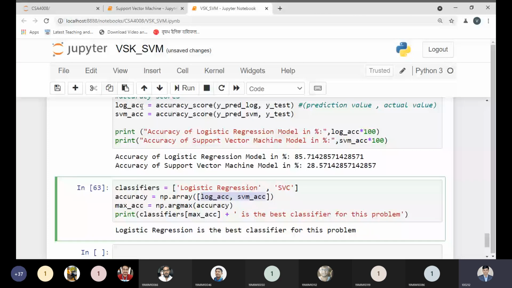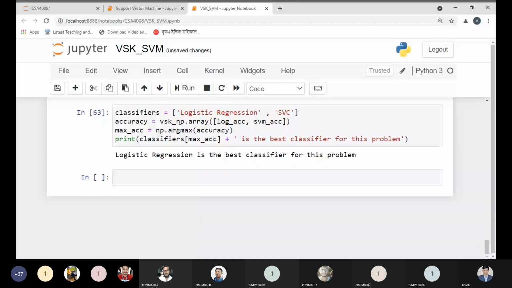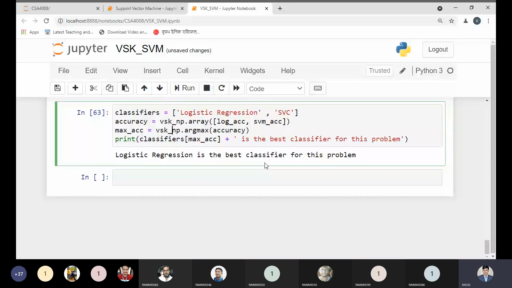These two values are stored in array form and held by the accuracy variable, which is a user-generated variable. I will use the np alias, which we defined when importing the library.